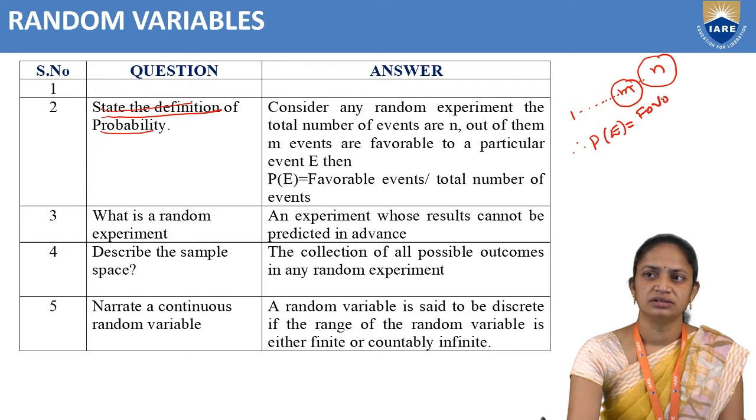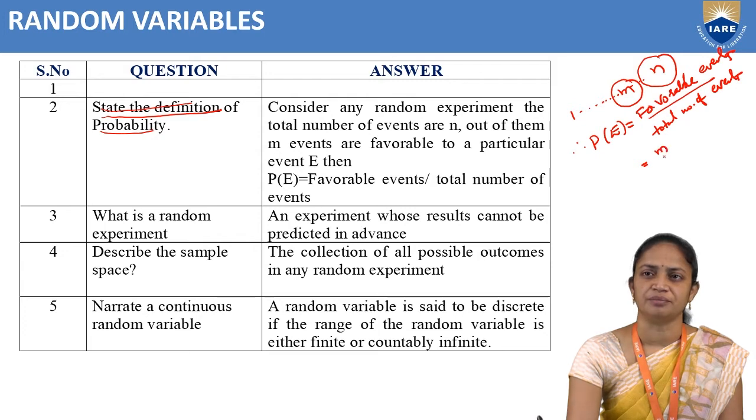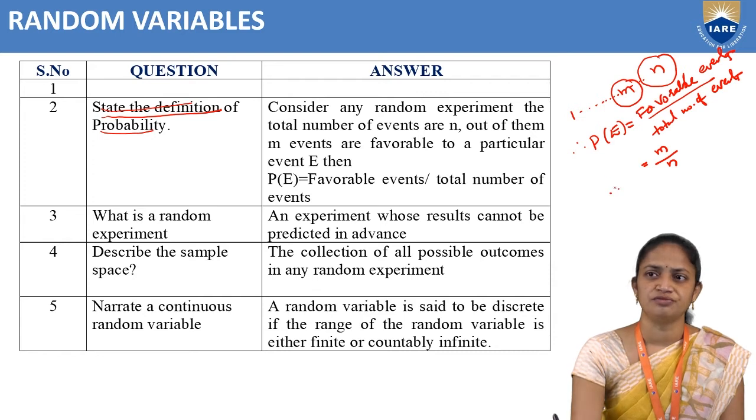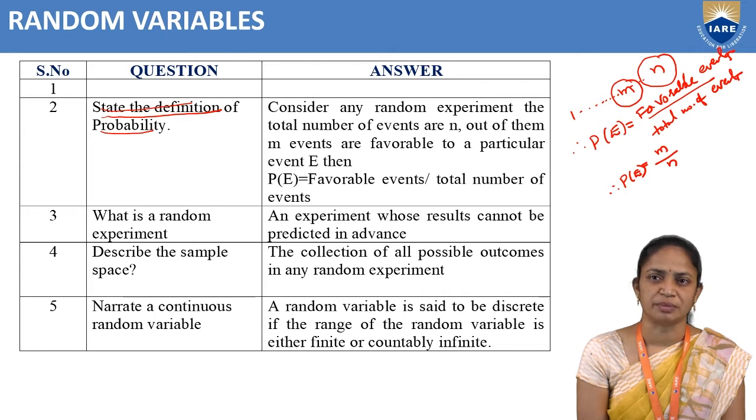So, according to our probability definition, the probability of an event equals favorable events divided by total number of events. Here the favorable events are denoted with m and the total number of events are denoted with n. Therefore, the probability of an event E equals m divided by n. Next question: what is a random experiment?